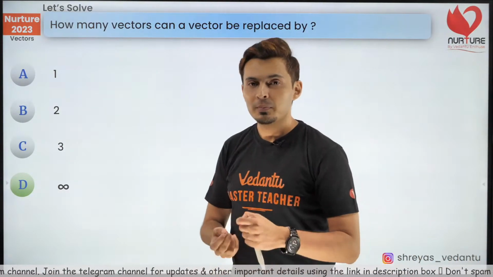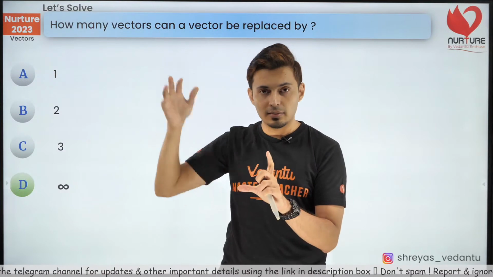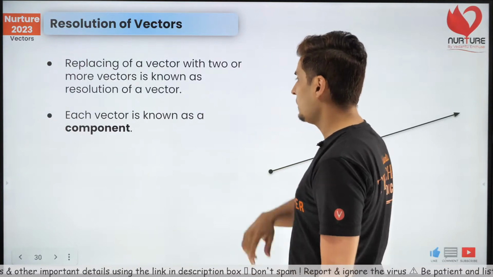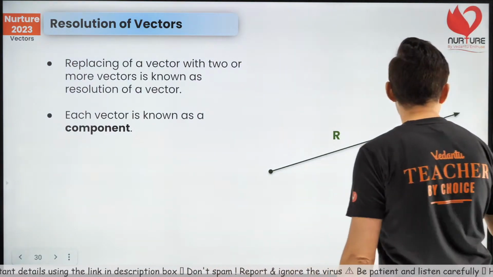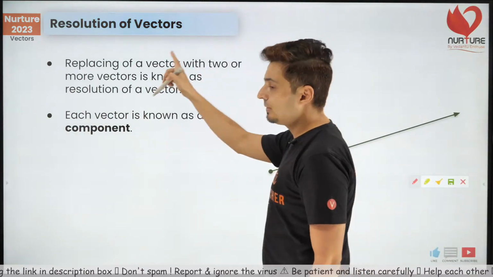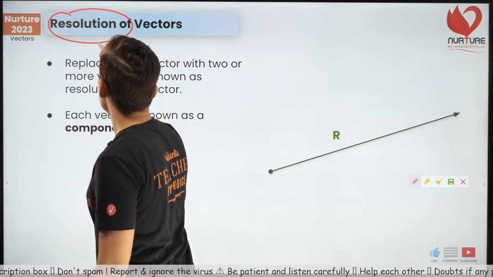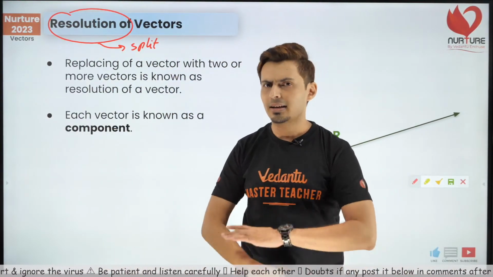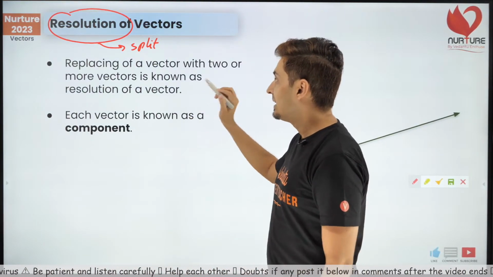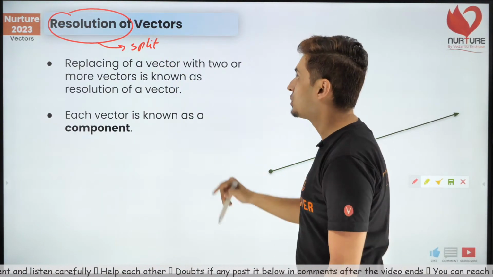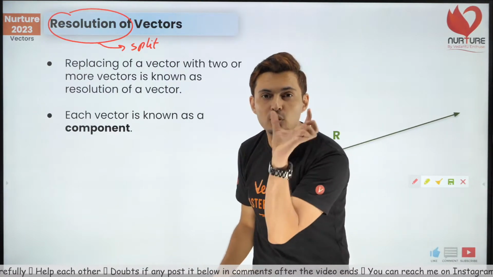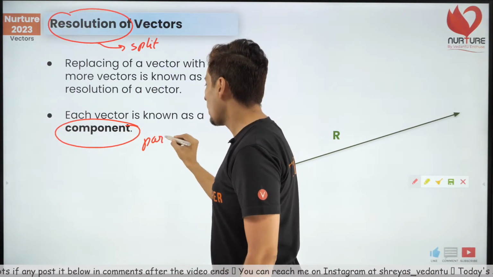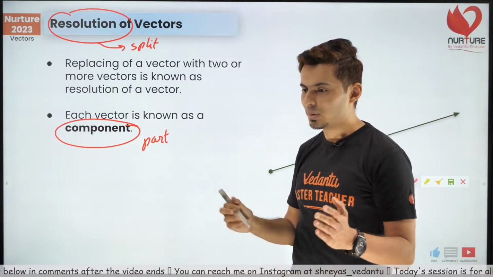Replacement means when you take away that vector and bring in those other vectors, they should give you the same resultant as that of the original vector. Now that's what resolution means. Resolution means splitting of a vector. This means split a vector into other vectors. Now there are infinite possible ways. That process is called the resolution of vectors. And what is each vector called? Each vector is called a component or a part of that vector. I hope this is clear.